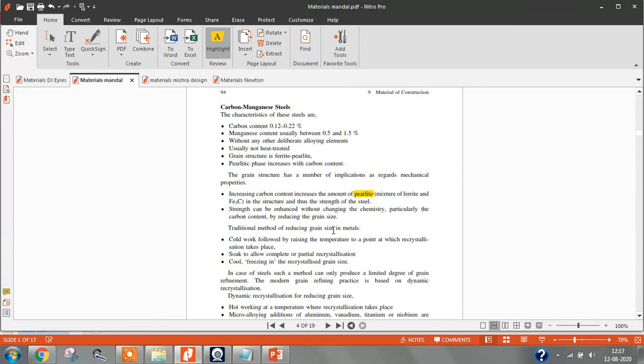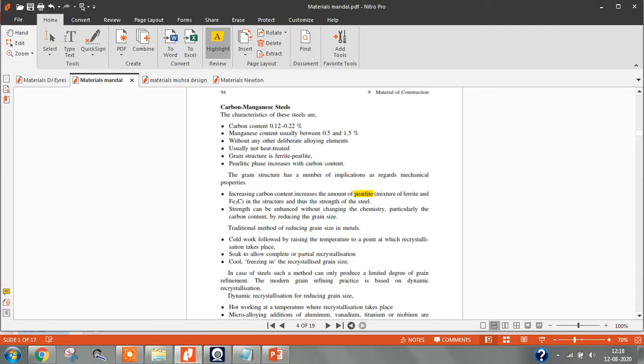So we'll start with carbon manganese steels or low alloy steels. In this we are going to have steel, we are going to have carbon, a little bit of manganese, then a little bit of silicon. Okay, that too in utensil steel we are going to have silicon. The rest of everything will not be there.